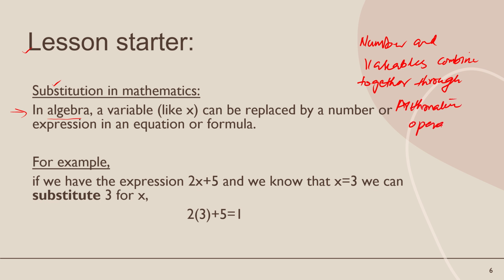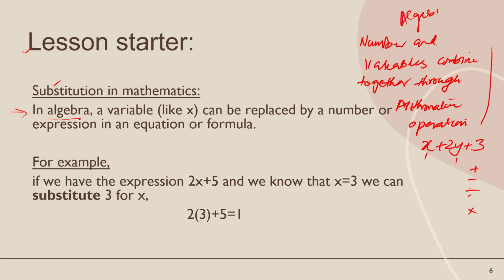This is the definition of algebra. For example, I write x plus 2y plus 3. Here x and y are the unknown values called variables, and plus is called the arithmetic operation. When variables and constants combine together with arithmetic operations, for example plus, minus, divide, multiply, it is called algebra.